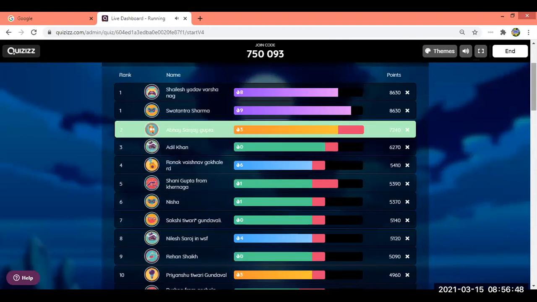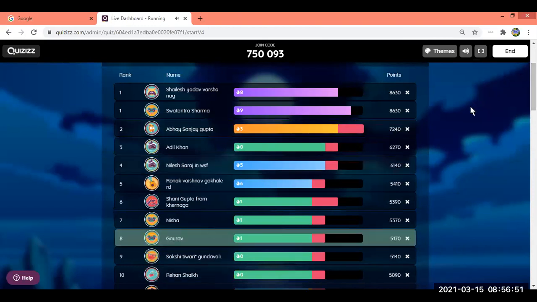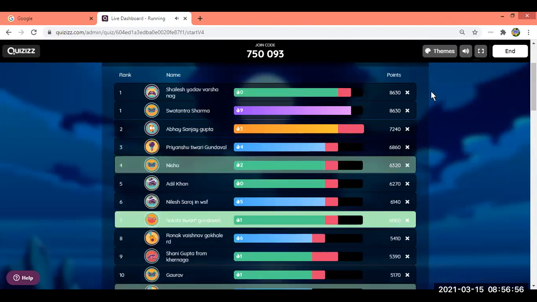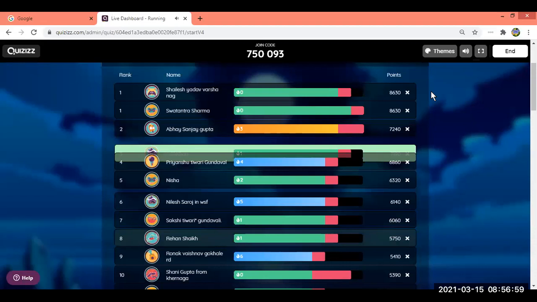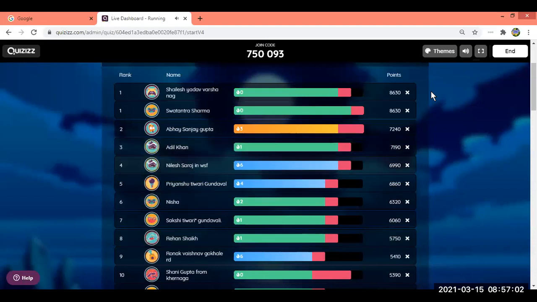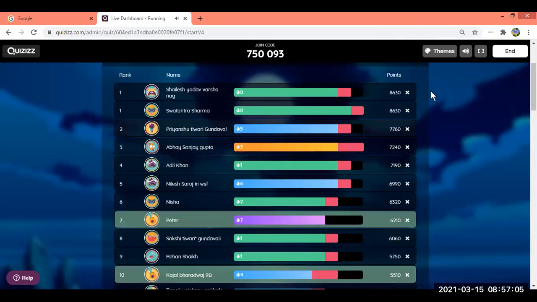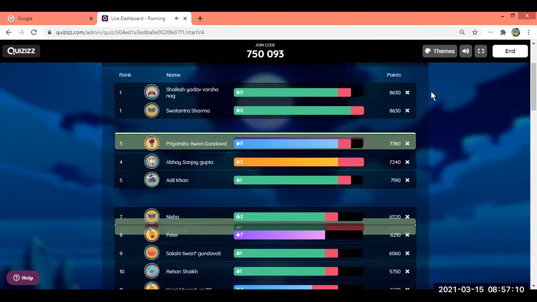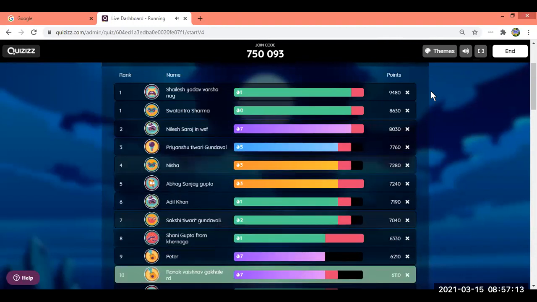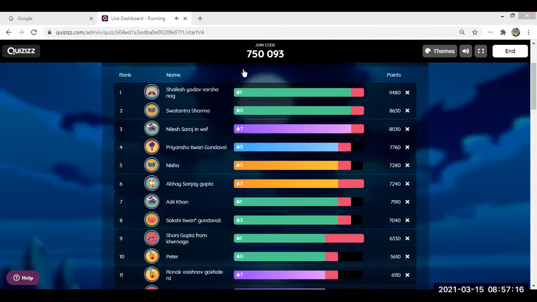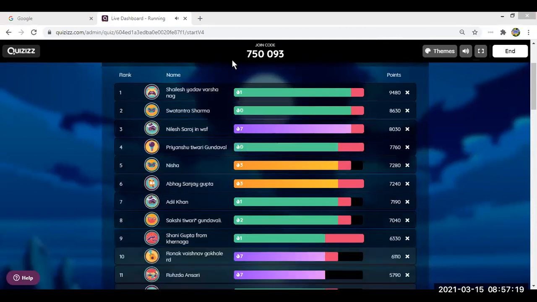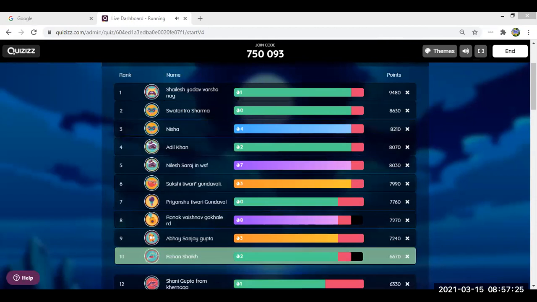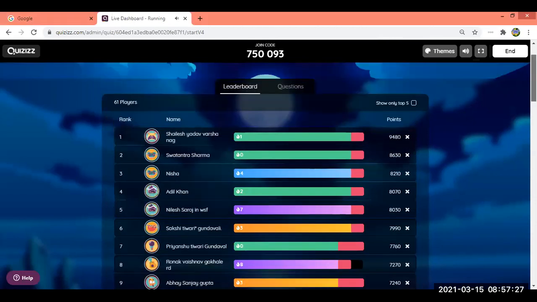Okay, so for another 1 minute, the quiz is open for another 1 minute. Questions are really simple. Take your time, don't be in a hurry. For those who have not joined, this is the code: 750093. This is the code. Yeah, I see there are 61 players.